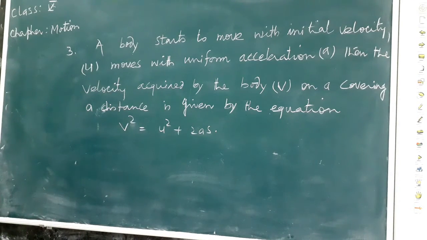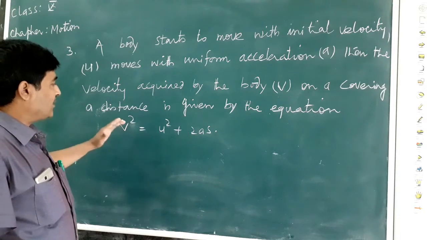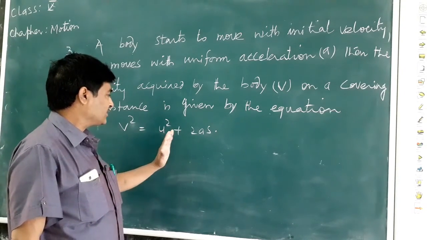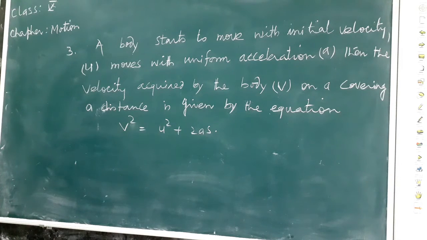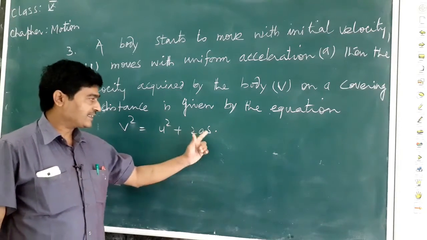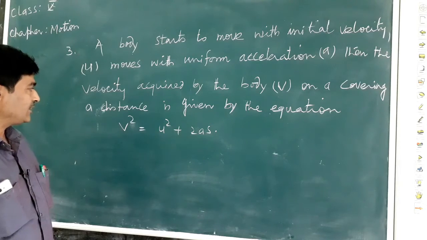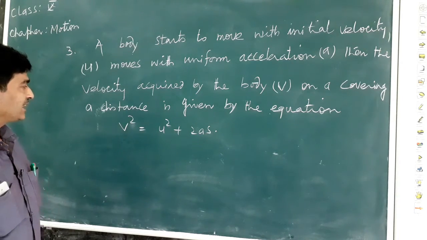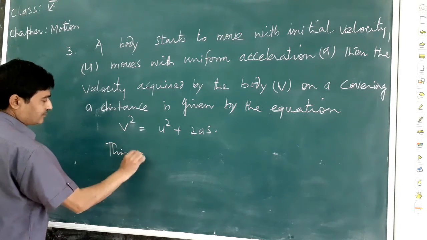Here the final velocity may be obtained by the relation v square equals u square plus 2as, that is, on covering a distance s. The final velocity attained by the body on covering a distance s, moving with uniform acceleration starting with initial velocity u, is given by the third equation, v square equals u square plus 2as. This is called the third equation of motion.